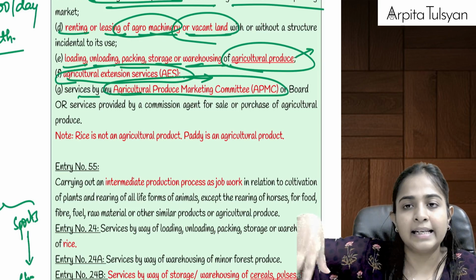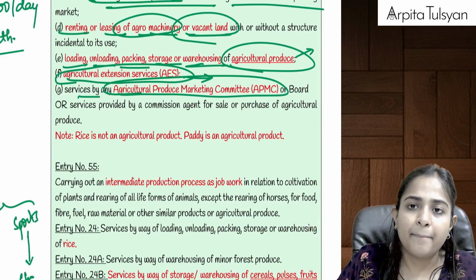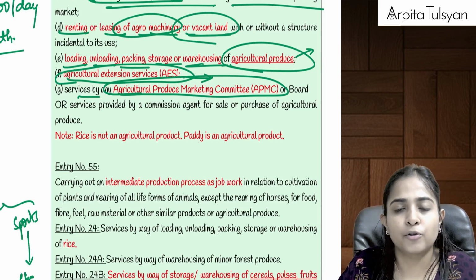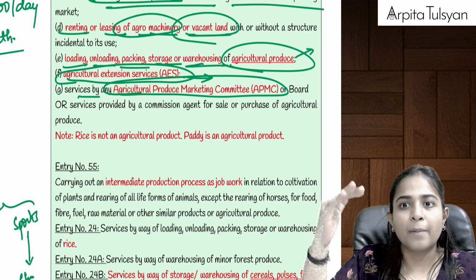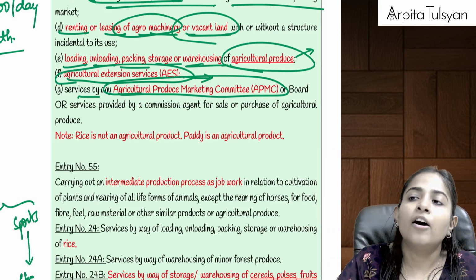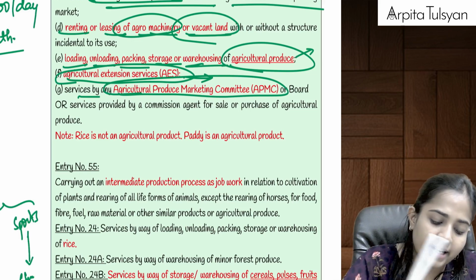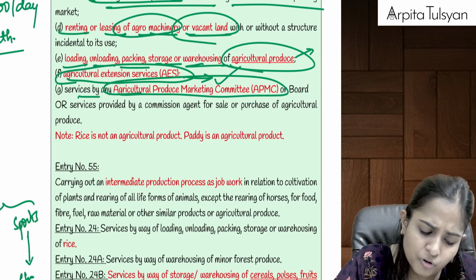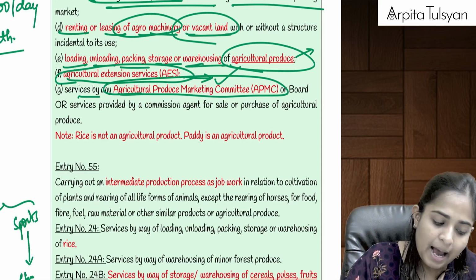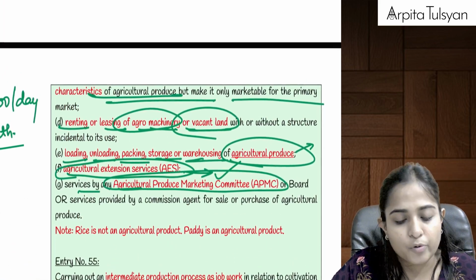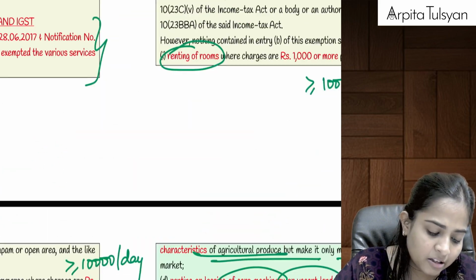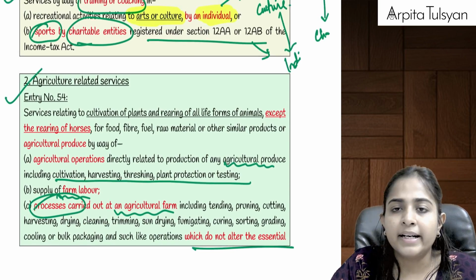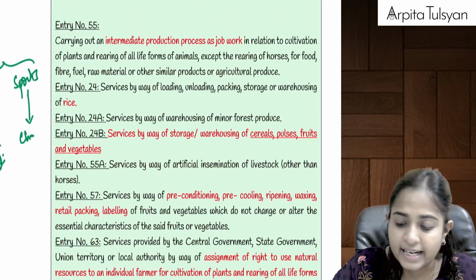So it is basically a service which is provided by the Agriculture Produce Marketing Committee to the farmers, to the sellers, that we will provide you some place, we will provide you light facility and all those things. APMC also charges from the farmers if you want to come and sell there. On those charges also there will be no GST applicable. So if these 7 expenses are incurred, or any services are provided in relation to these 7 pointers, this will be totally exempt from GST.